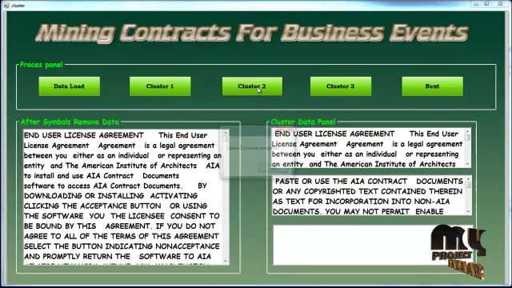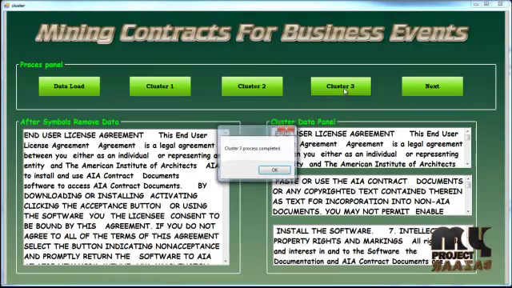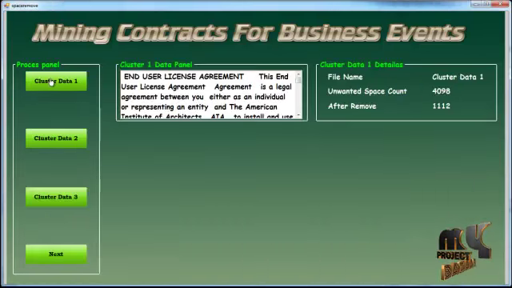Click on cluster 2. Cluster 2 process is completed. Click on cluster 3, and cluster 3 process is completed. Click on Next, then click on cluster data 1. The unwanted space count and, after removal, the count were calculated. Unwanted space count 4098, after removing the data 112.